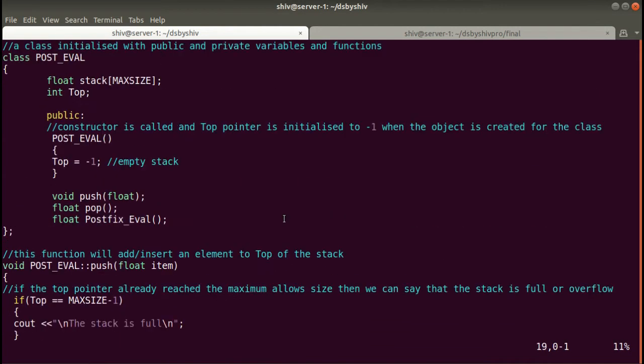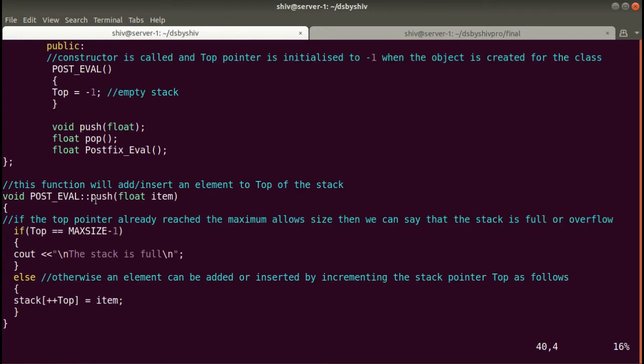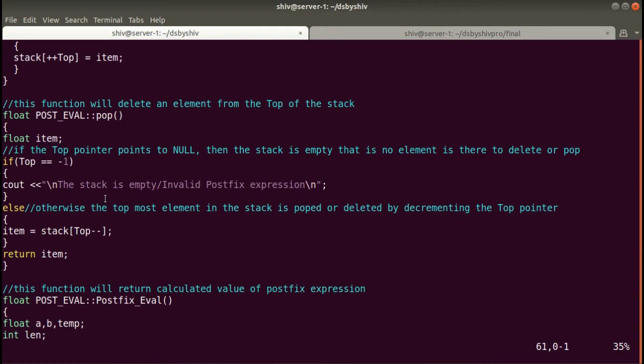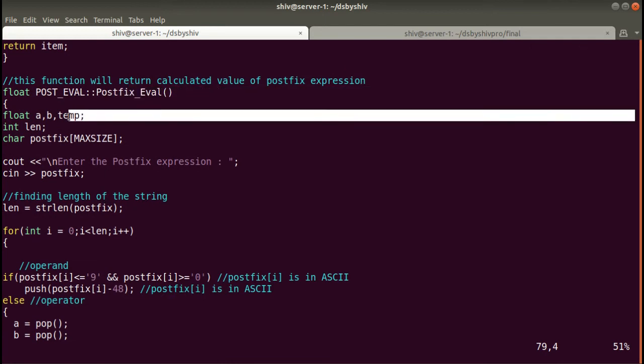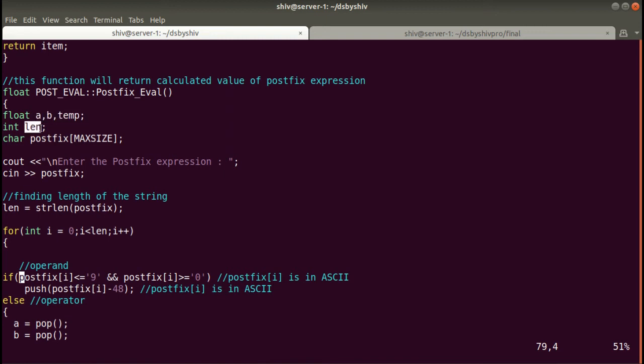So in postfix eval we will take float variables a, b, temp, an integer len, and a character array, and pass the max size here, which is 100. In this postfix character array we will receive the input from the user, that is, the postfix expression. So we'll first ask the user to enter the postfix expression, and take the input in this array with cin.